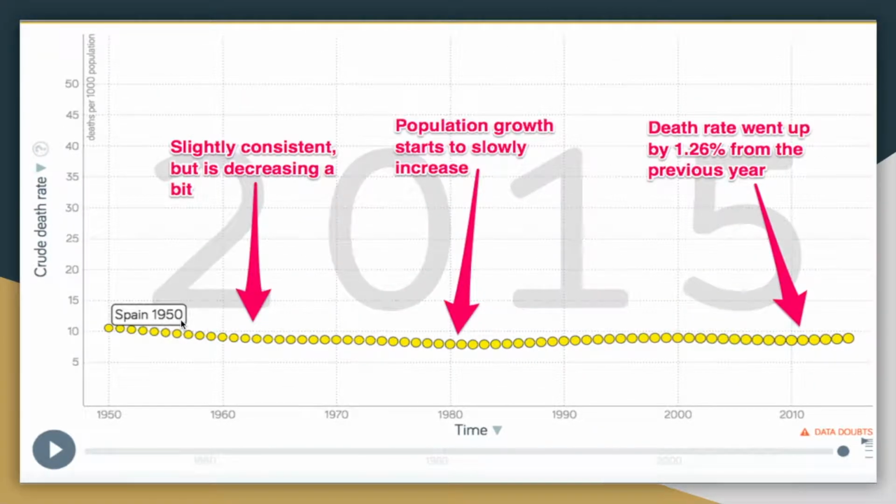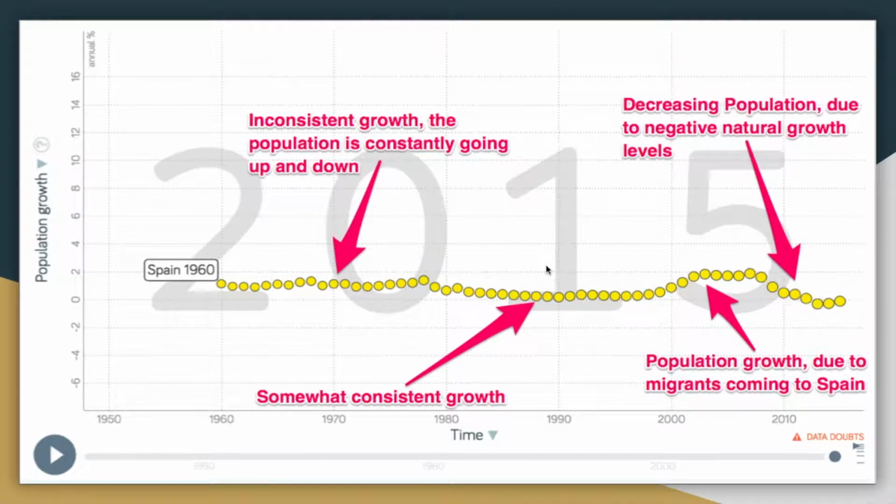From 1950, it is slightly consistent but is decreasing a little bit until around 1980, when it starts to increase slowly. By 2015, the death rate went up by 1.26% from the previous year. At 1960, there is inconsistent growth and the population is constantly going up and down. But then there has been a consistent growth in the population until here.